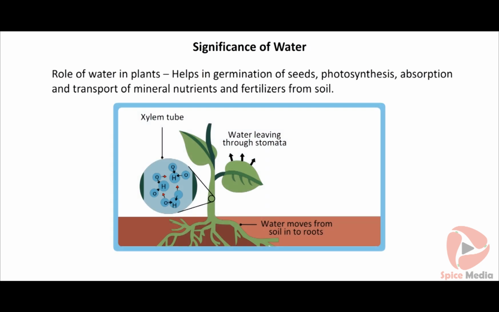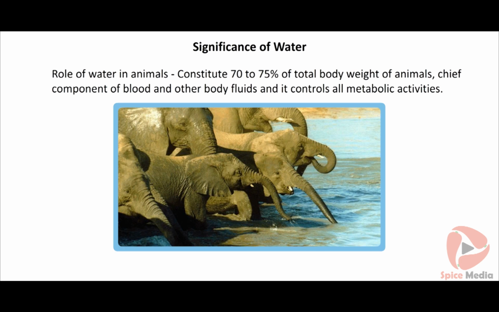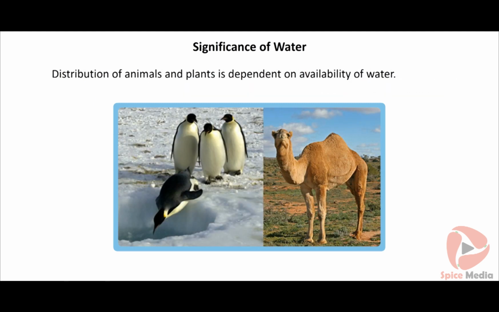Plants need water for germination of seeds, photosynthesis, absorption and transport of mineral nutrients and fertilizers from soil. In animals, water constitutes about 70 to 75% of total body weight. It is the chief component of blood and other body fluids, and it controls all metabolic activities. Availability of water determines the distribution of animals and plants on Earth. For example, desert and polar regions are less inhabited.